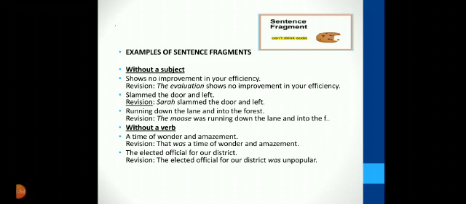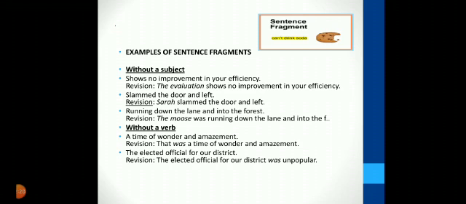Examples of sentence fragments: without a subject, without a verb. First, without a subject. Number 1, "shows no improvement in your efficiency." The correct one is "The evaluation shows no improvement in your efficiency." Example 2, "slammed the door and left." Correct is "Sarah slammed the door and left." Example 3, "running down the lane and into the forest." Correct is "The moose was running down the lane and into the forest."